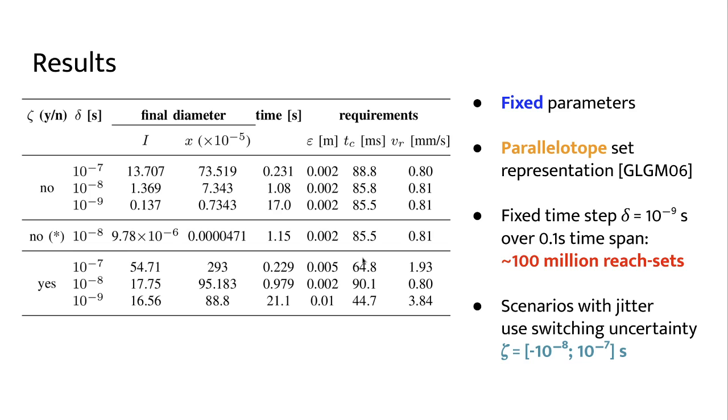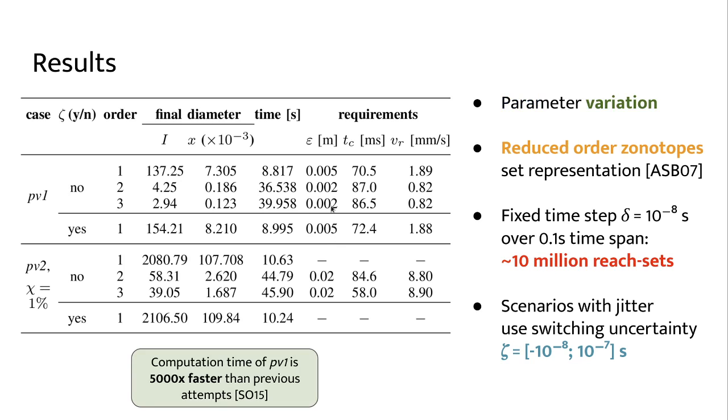What you have seen in the first table that I am showing is that the width of the current and of the position of the final reset are used to measure the accuracy of the result. You can see accuracy gets better by reducing the step size, and we can get very good accuracy results within less than 10 seconds. This column of time is a computation time. These computation times in all the tables that I'm showing are conducted using a normal laptop. The case with jitter is also harder, but we can verify the property using a smaller step size as well, as you can see over there.